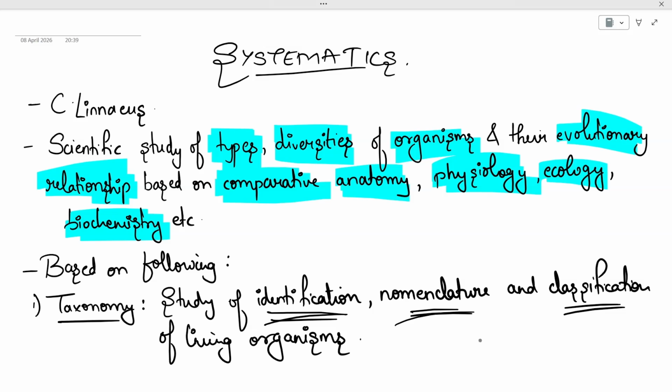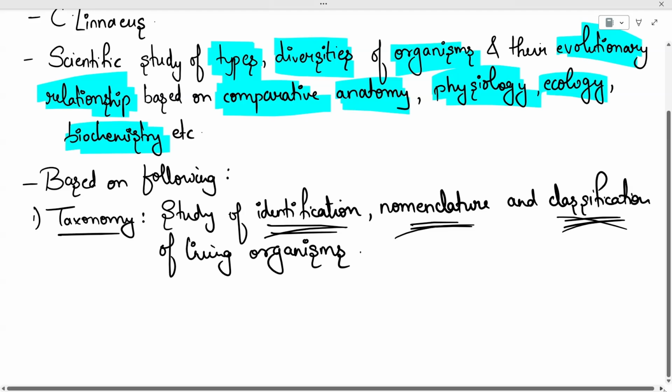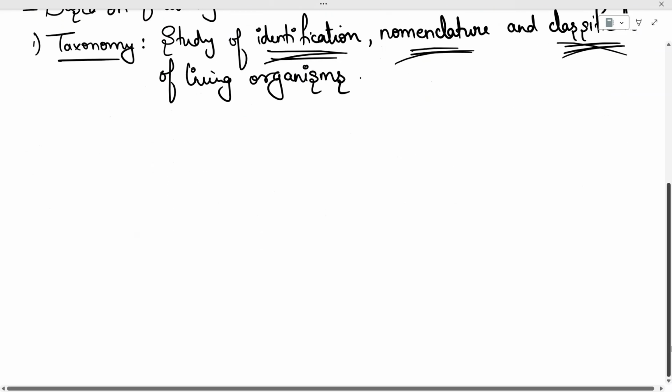In the same way, there are rules to give names to plants also. These rules we study in nomenclature. And classification, I have already told you, will place the organism in a particular group. We assign it a kingdom, a phylum, a class, an order, a family, a genus, and a species.